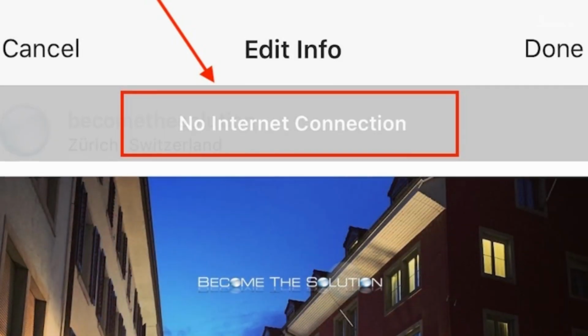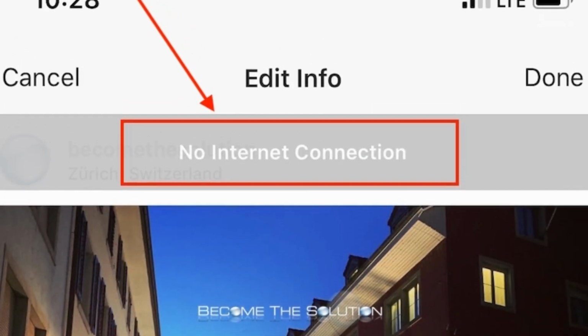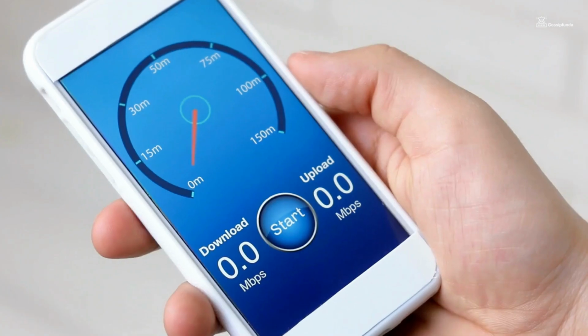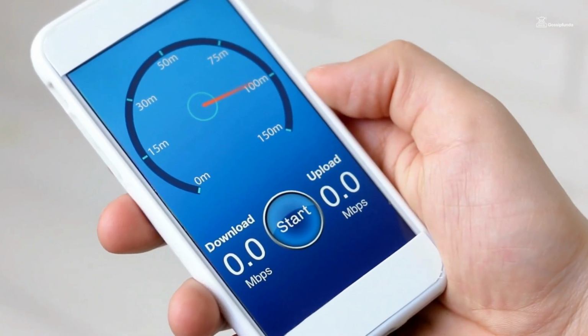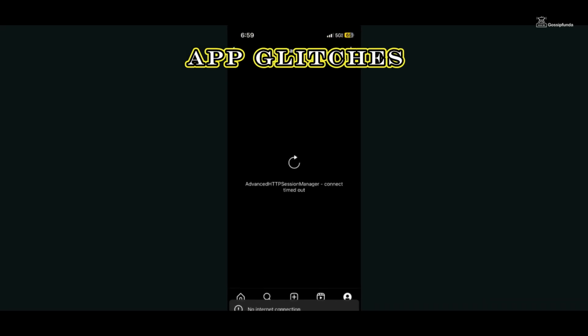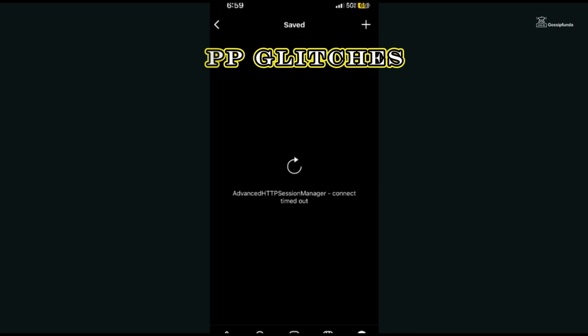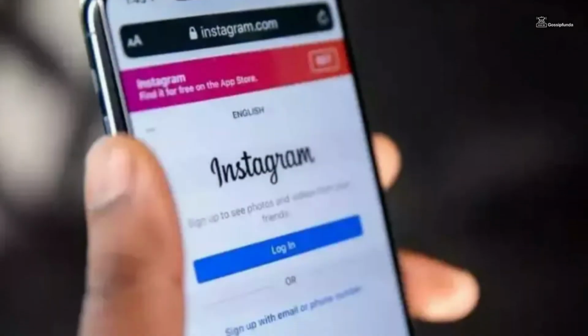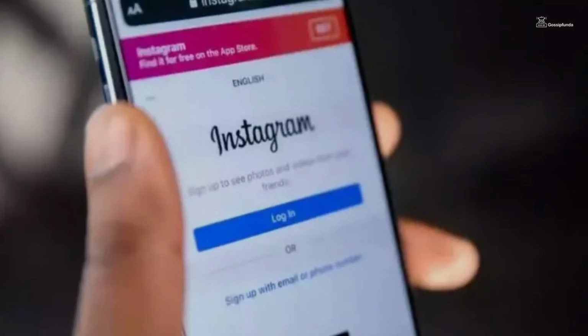The most common culprit for this issue is a weak or unstable internet connection. Ensure you have a stable Wi-Fi or mobile data connection to access Instagram. Like any software, Instagram can encounter temporary glitches that may disrupt its connectivity to the internet. In such cases, a simple app restart might resolve the issue.